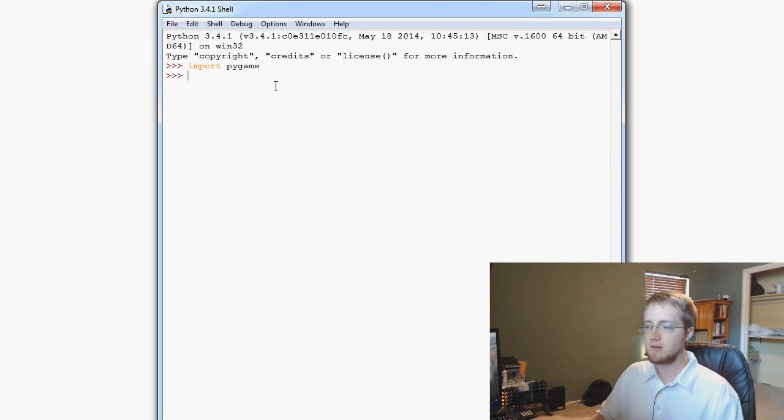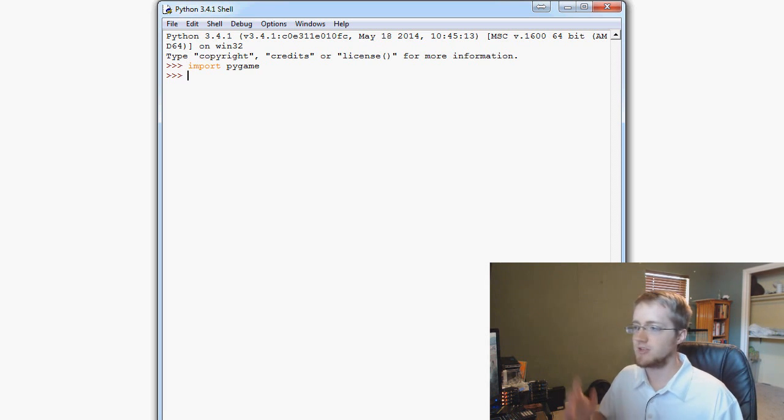Either reinstall, check your installation, all that. Make sure you matched up 32 and 64-bit, also your Python version. Make sure all that stuff matched up. Otherwise, if you're still having trouble, leave a comment below, and I'll do my best to help you out. So make sure you can import PyGame.